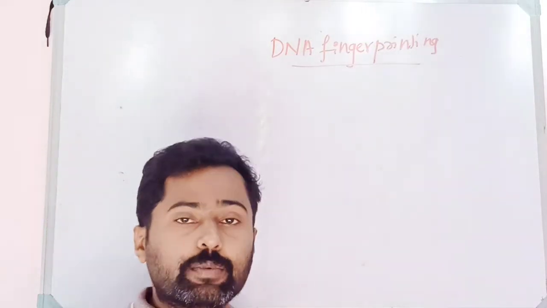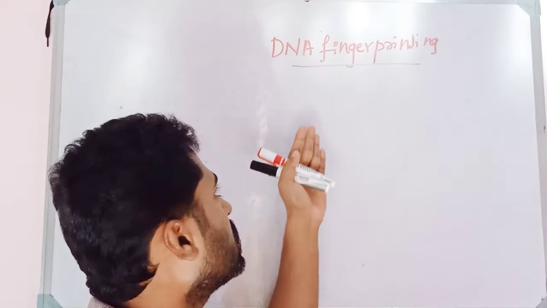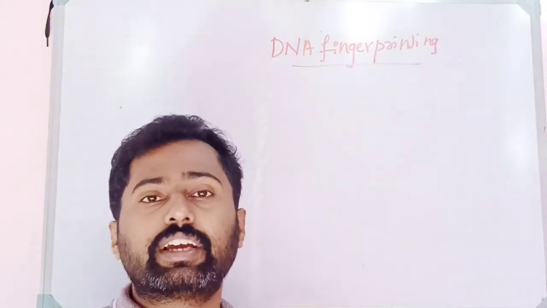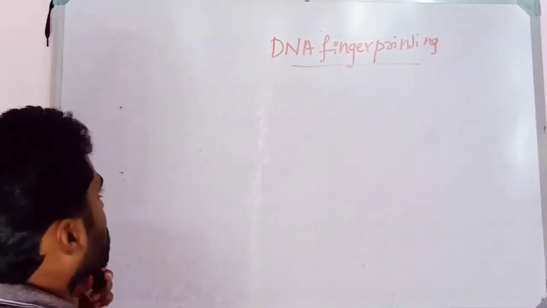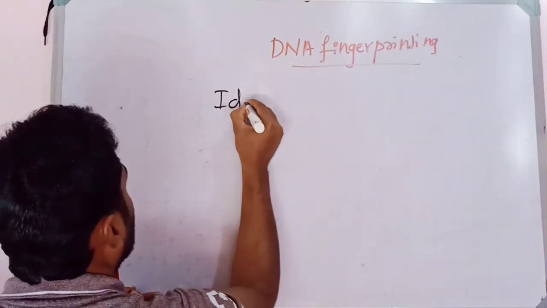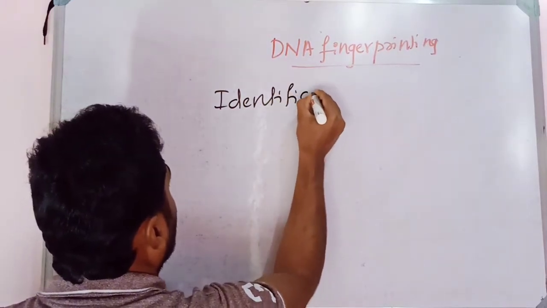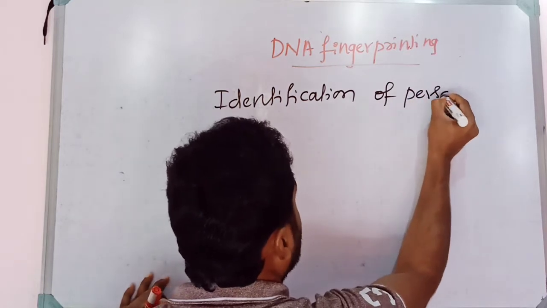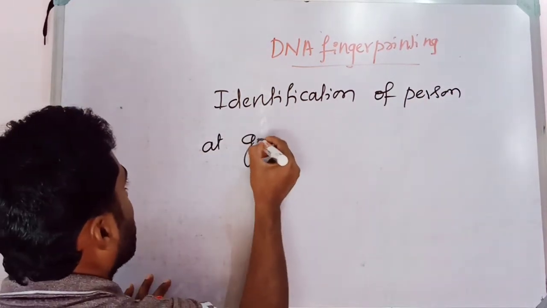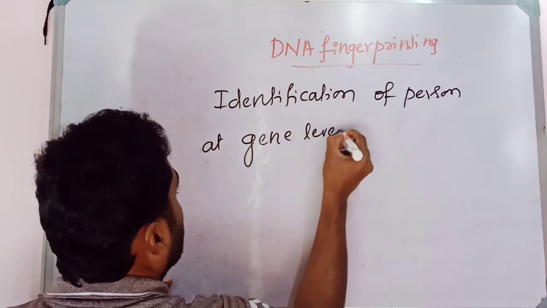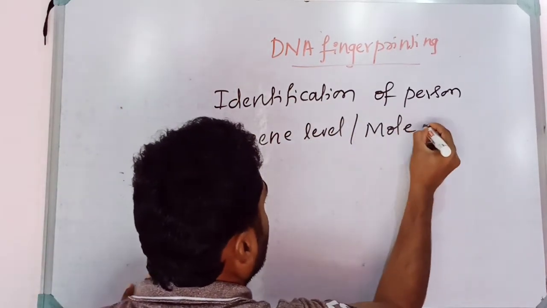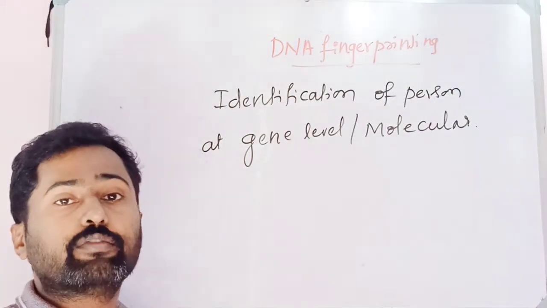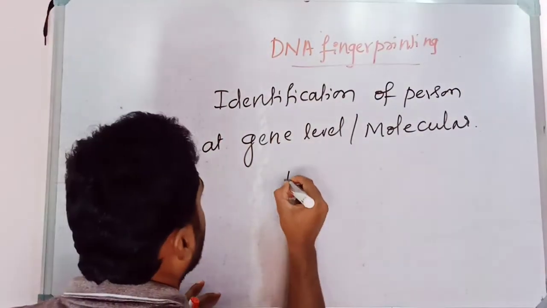So that helps in identification of the person at the gene level. That is what is called DNA fingerprinting. So what is DNA fingerprinting? DNA fingerprinting is nothing but identification of a person at molecular level, or at gene level. Identification of a person at gene level or molecular level is what is called DNA fingerprinting. This is also known as DNA profiling.